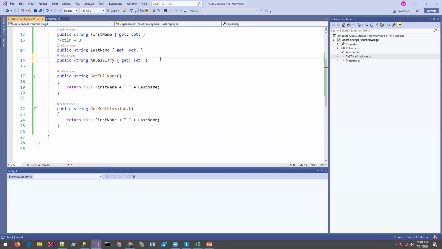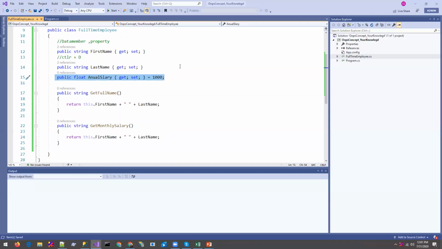You can directly define from over here double equal to 1,000 or 50 or something like that, and we will convert it to float. You can use integer, double, right? So directly we can assign this property like this, but currently we are not going to assign it like this. Okay, there is another way to assign the values over here within the get set braces, but we'll check it out later.